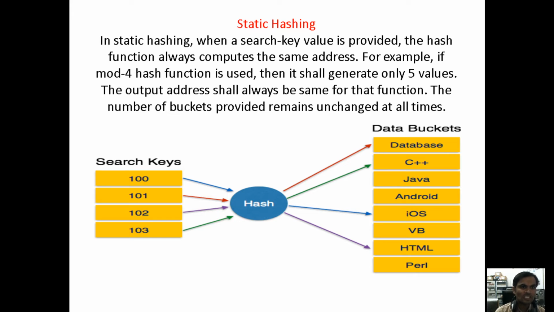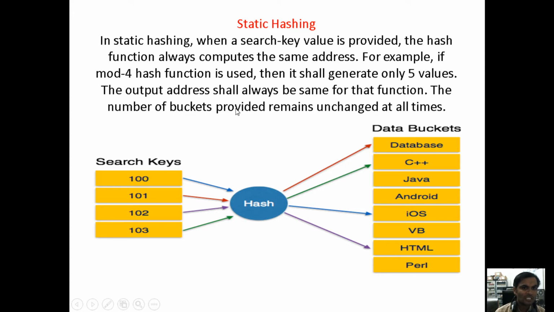Now hashing is categorized into two types: static hashing and dynamic hashing. Static means it is fixed; it never changes at runtime. The meaning itself says static means fixed, so we cannot modify it at runtime. Coming to static hashing, we provide search key values, just now I said 20 to 40, or we take 100, 101, 102, these are the search key values.